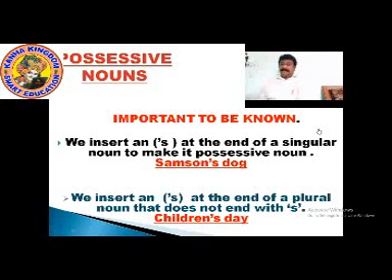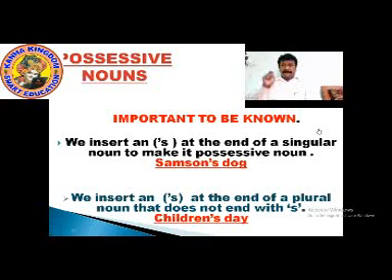Here, we insert an apostrophe S at the end of a singular noun to make it a possessive noun. Look at the example: Samson's dog. Samson dog doesn't make sense. When you write the singular noun Samson with an apostrophe S added, it becomes a possessive noun.